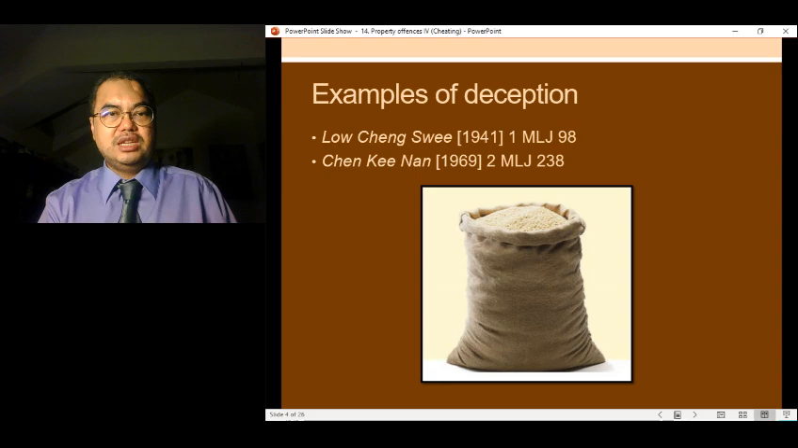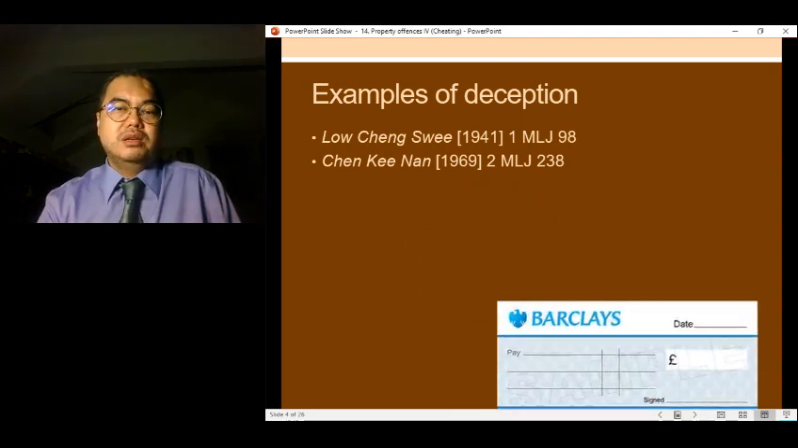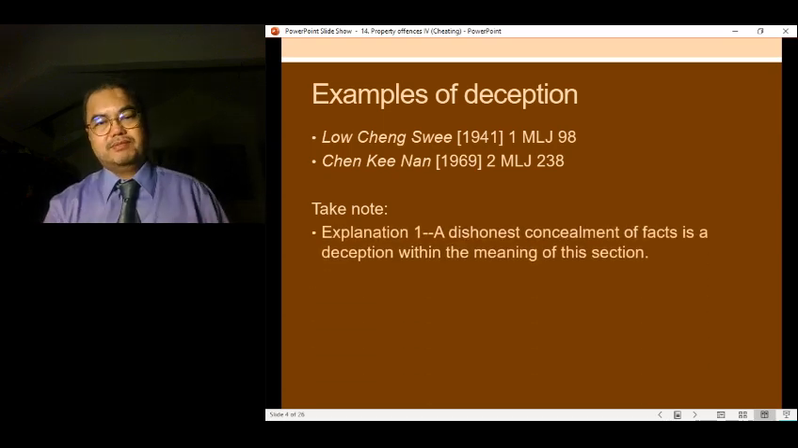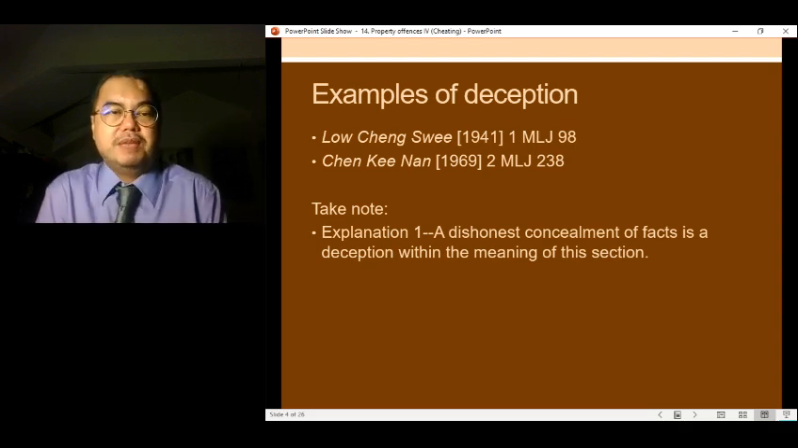In the case of Chi Ki Nan, this was a case where the accused bought rice, right? He bought rice and he paid with a check. But subsequently, this check bounced, which means that when the victim took the check to the bank to cash it, they found that there wasn't sufficient money in the accused's account, right? So the victim was deceived when he accepted the check as payment.